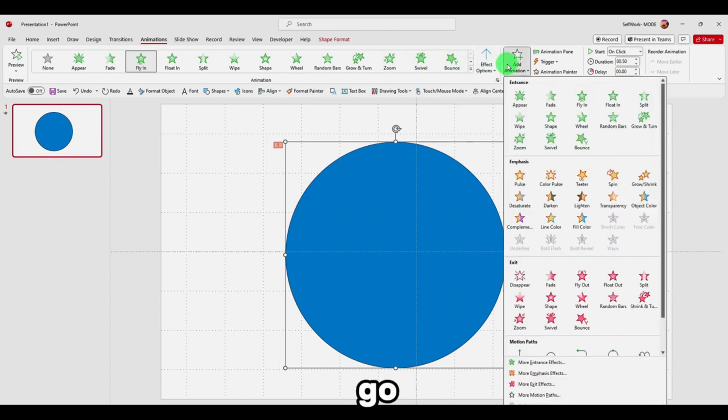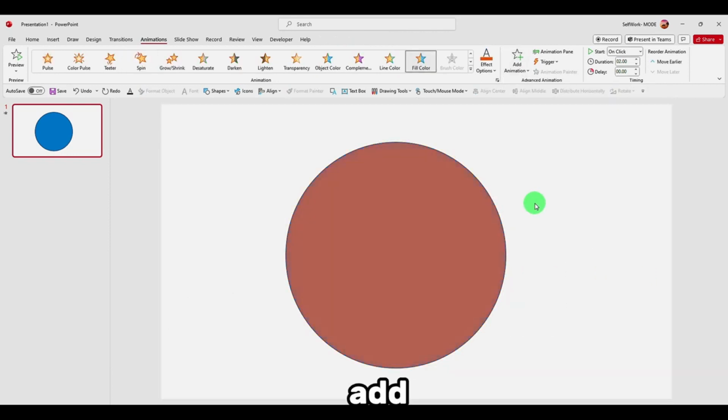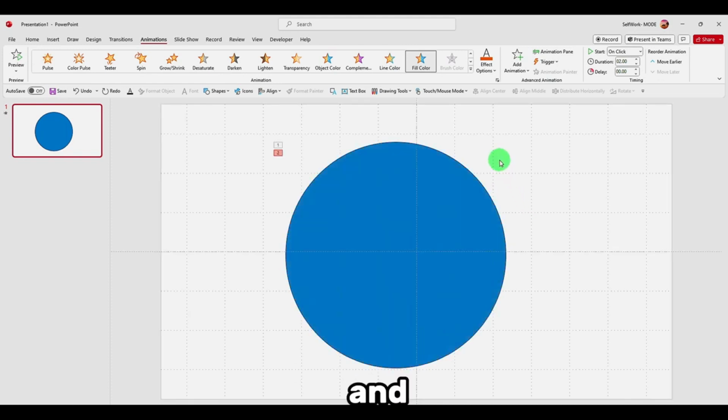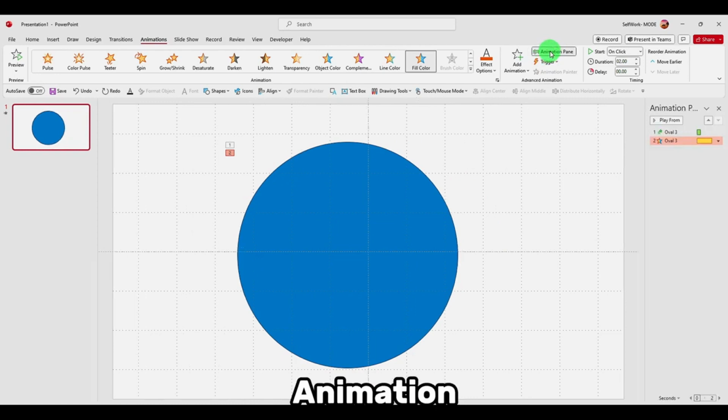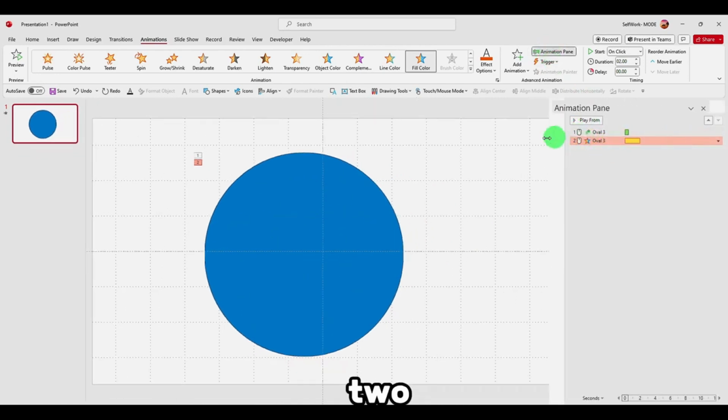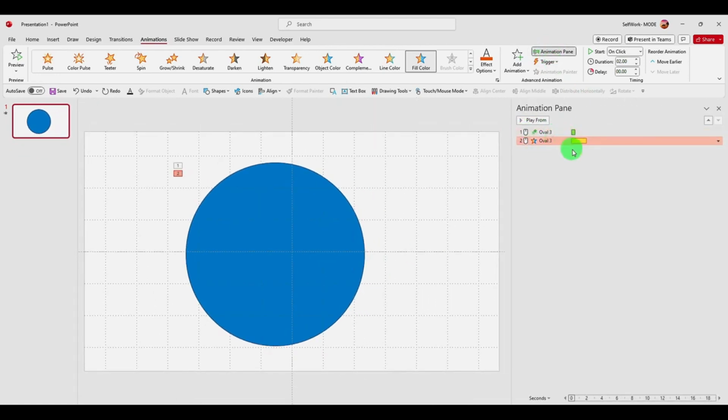If you add an animation from this part, that's going to add another animation and will not remove the first animation. So click on this one now. I'd like to add this one, and now if you go to the Animation Pane, you have two animations.